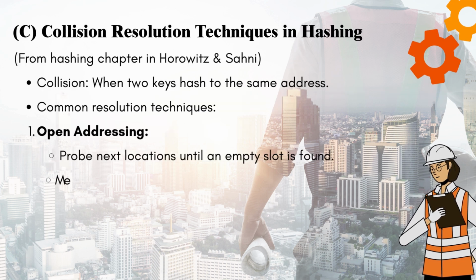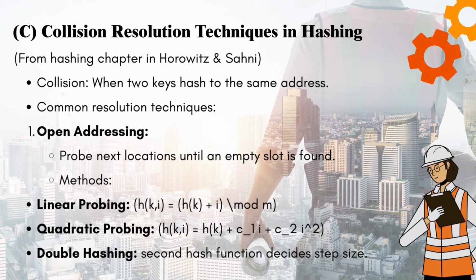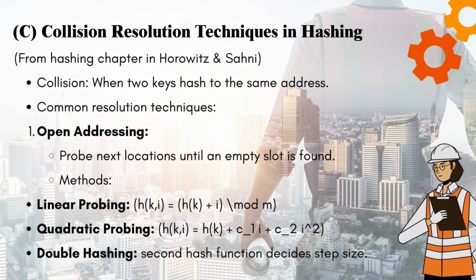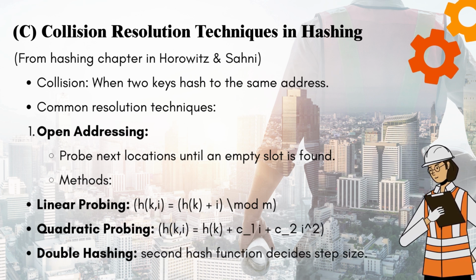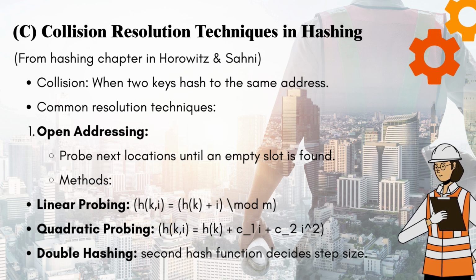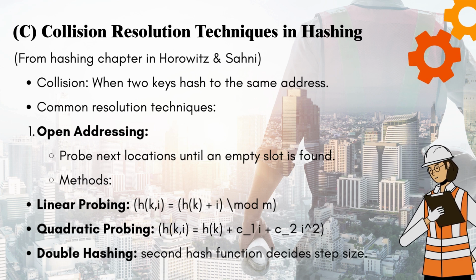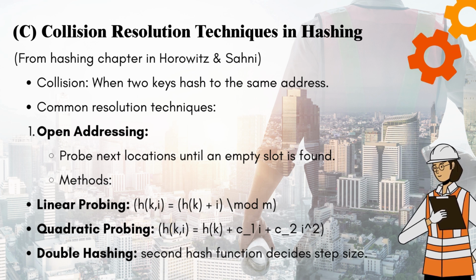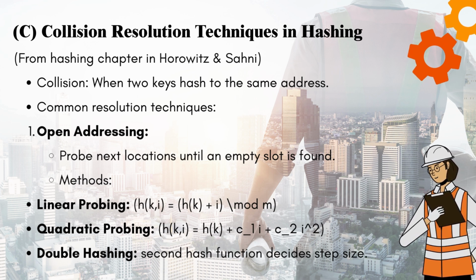C. Collision resolution techniques in hashing, from the hashing chapter in Horowitz and Sahni. Collision: when two keys hash to the same address. Common resolution techniques. 1. Open addressing: probe next locations until an empty slot is found.